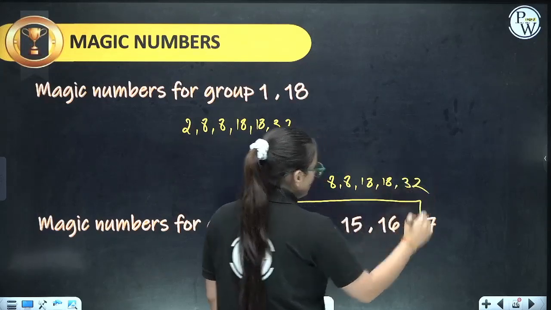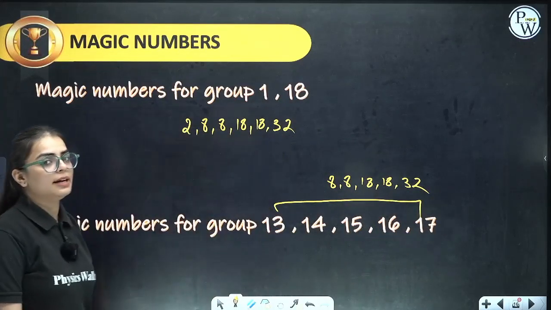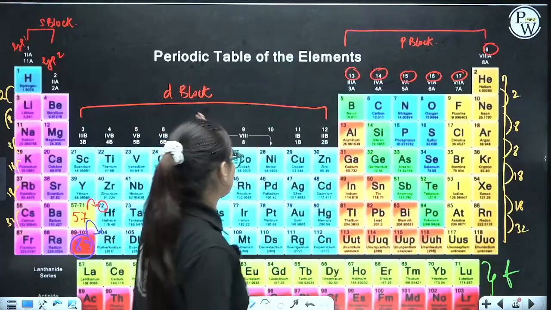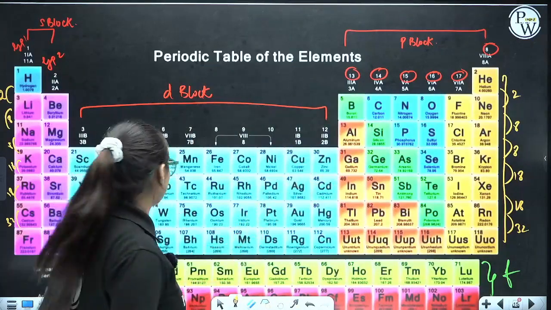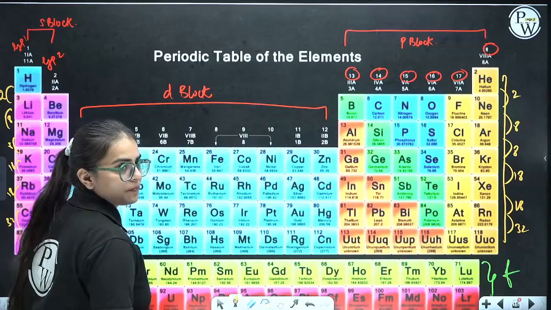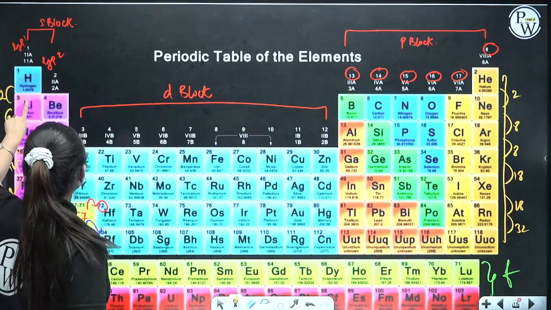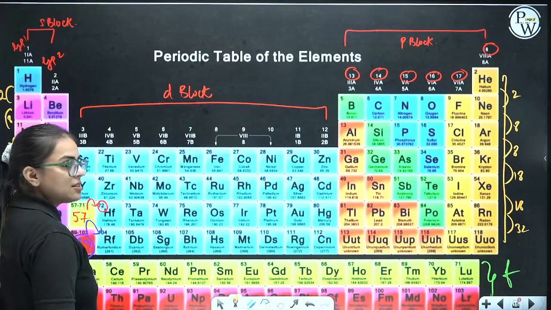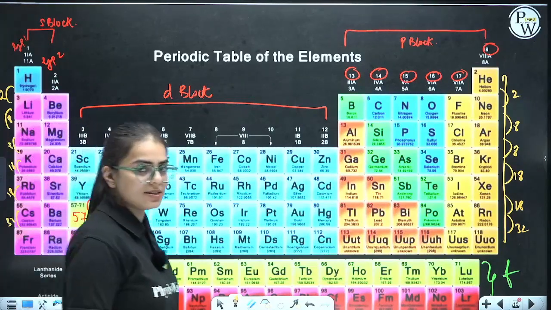Don't add 2. Start from 8, 8, 18, 18, 32. Let me tell you one more thing. Over here, these are groups, group number 1 and so on. These are periods, the horizontal ones. First period, second period, third period, fourth period, fifth period, sixth period, seventh period. Clear?